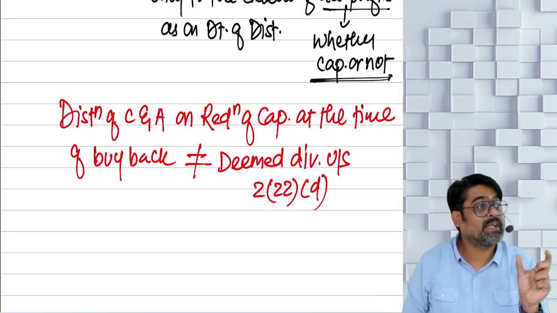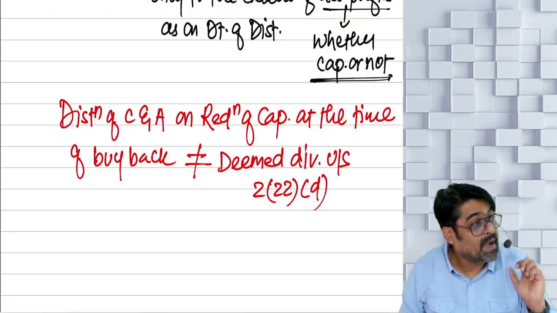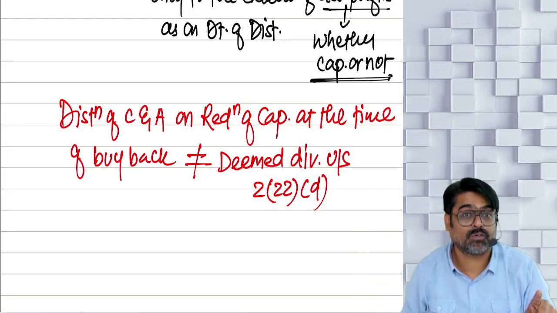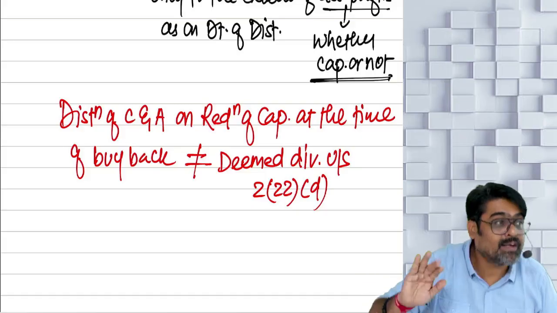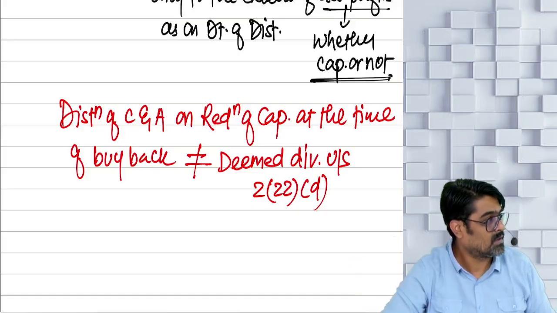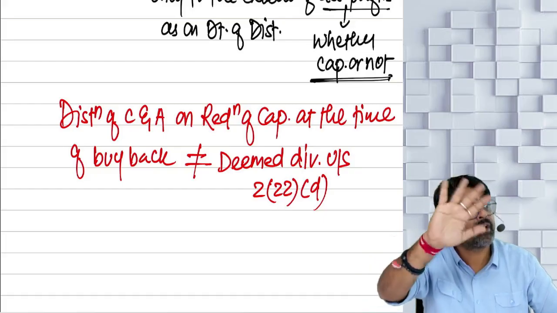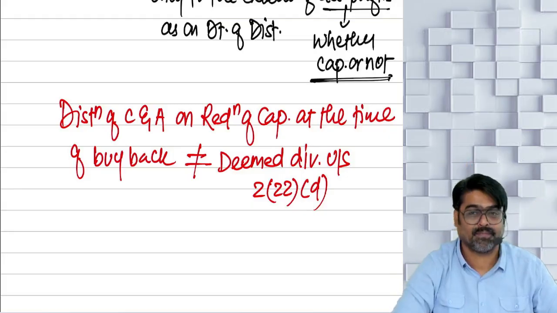But if a domestic company is doing a buyback, so on that buyback also, the capital will reduce. And the company will give what? Cash, assets in the form of buyback price. To whom? Shareholder. That buyback price is no more taxable in the hands of company. 115QA gone.